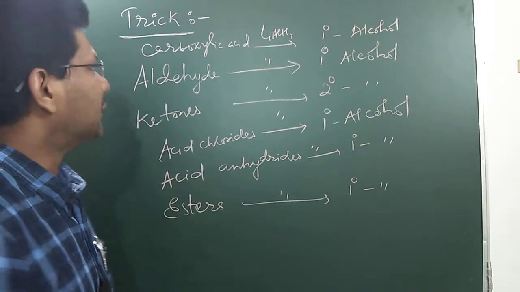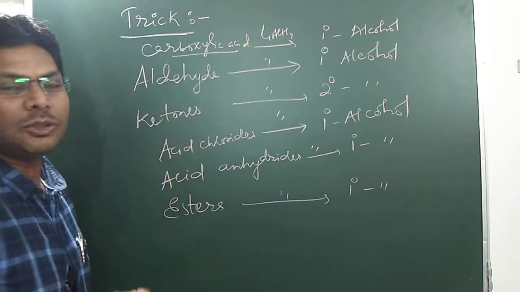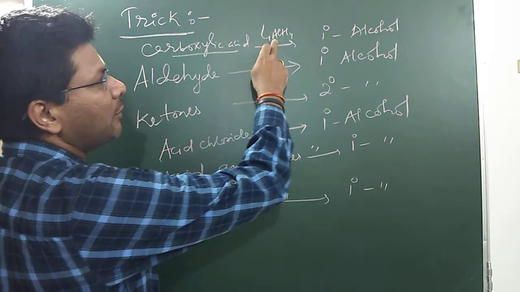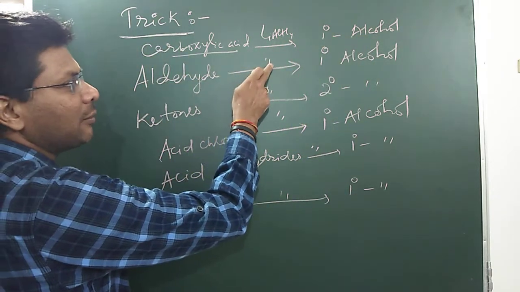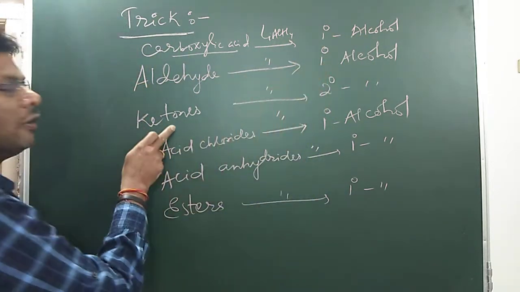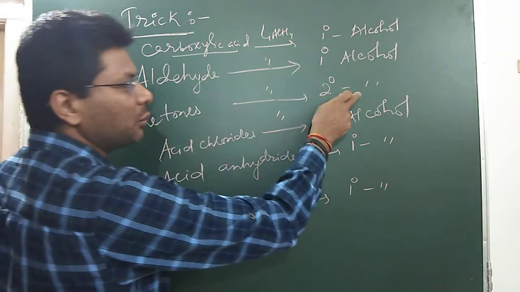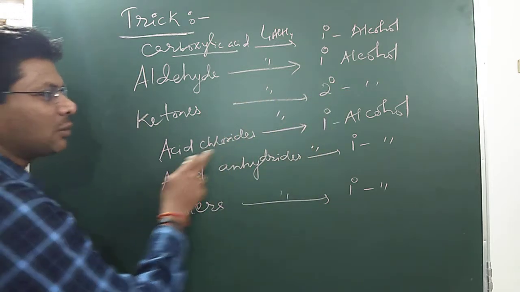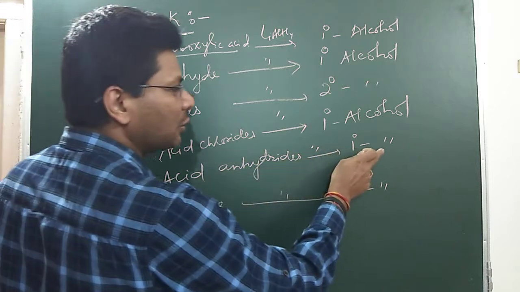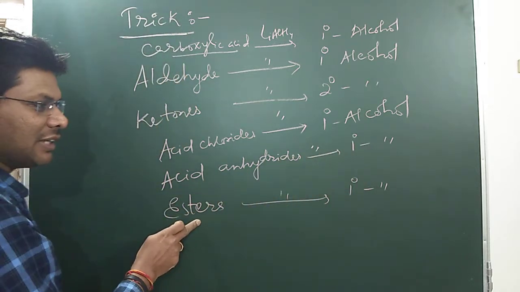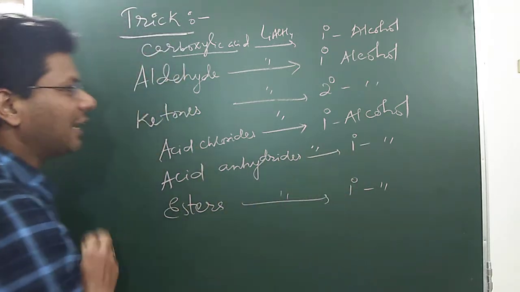Now the tricky part is when you take carboxylic acid and reduce with lithium aluminum hydride, you get 1 degree alcohol. When you take aldehyde, reduce with lithium aluminum hydride, you get 1 degree alcohol. When you take ketones, you get 2 degree alcohols. When you take acid chloride, you get 1 degree alcohol. When you take acid anhydride, you get 1 degree alcohol. When you take esters, you get 1 degree alcohol.